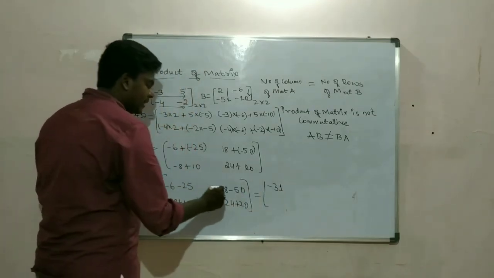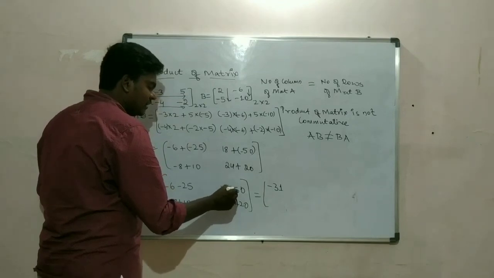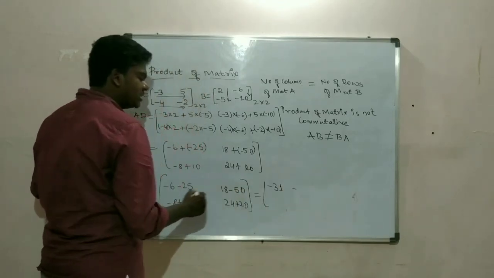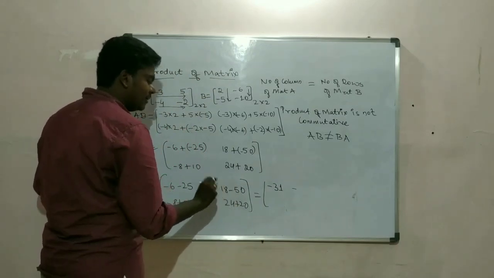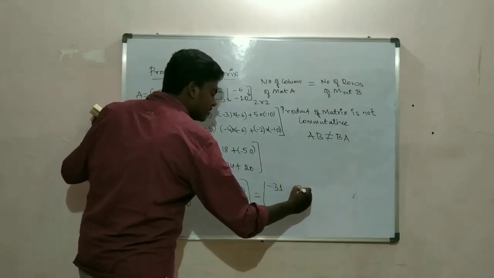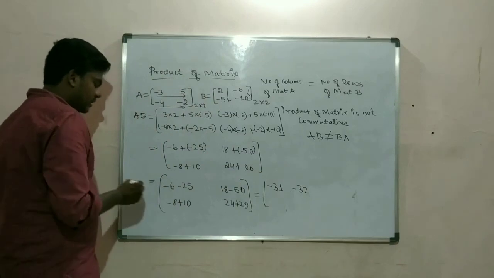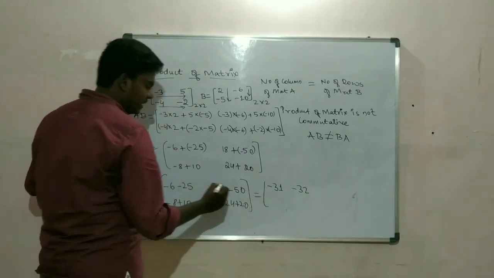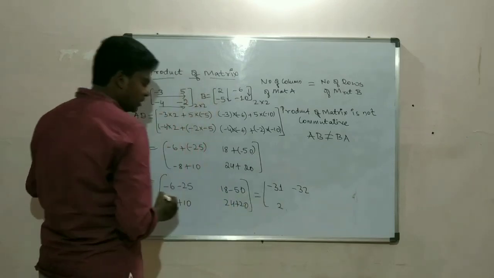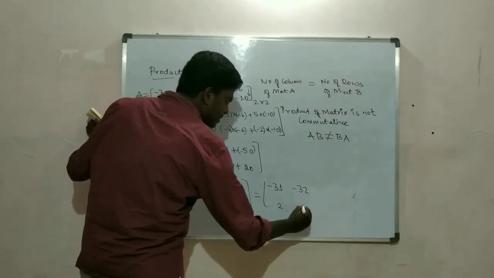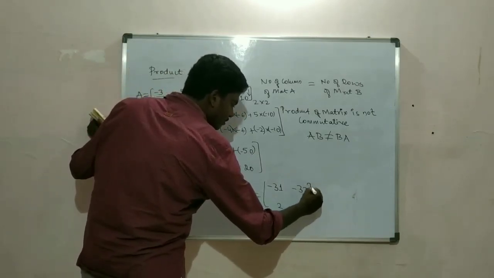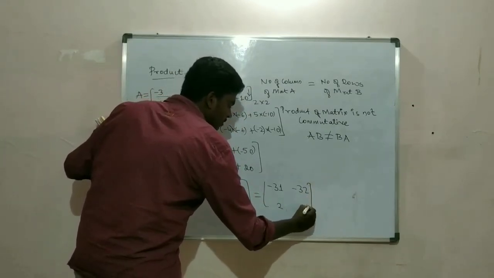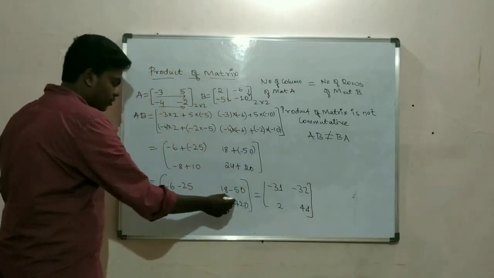Then 18 minus 50. What is the greater sign? Sign next to 50, so minus. Plus into minus is minus. So if you do 50 minus 18, it will become minus 32. Then here again greater sign is plus, you will not write this. So 10 minus 8 is 2. Then 24 plus 20 is 44.